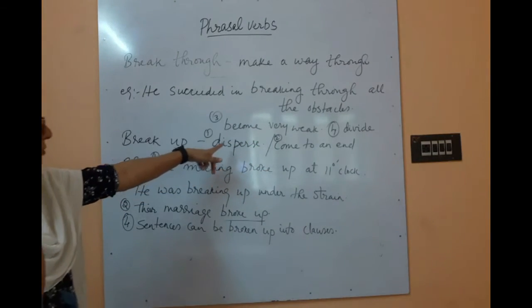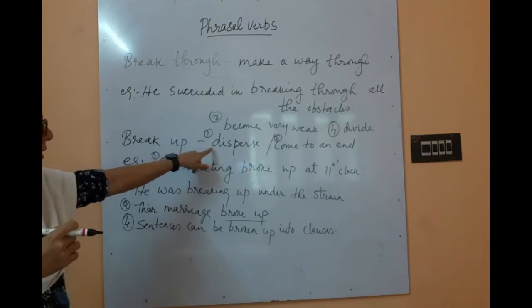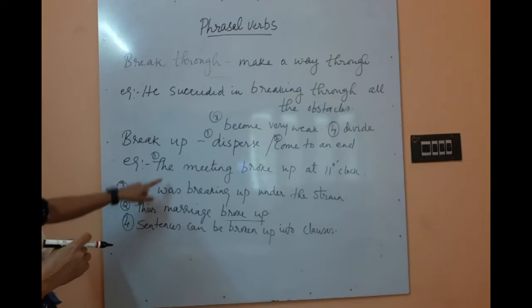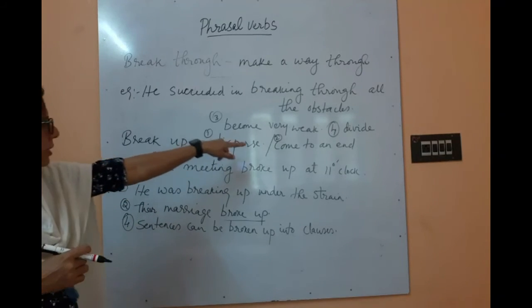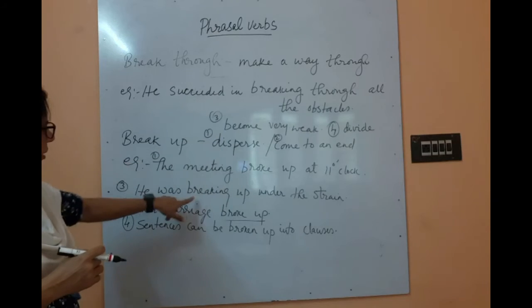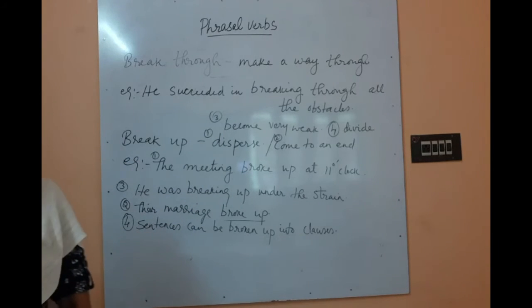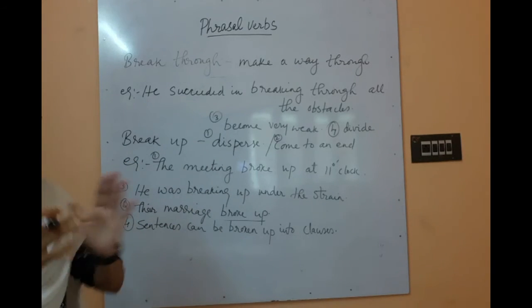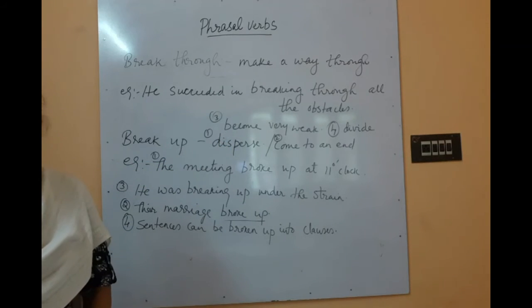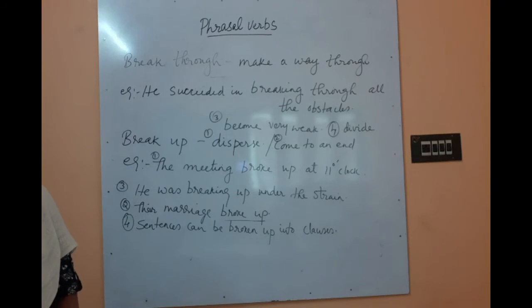Okay, so all these 4 meanings you have to write, and with each meaning you have to write the examples I have given: for first one, second one, this one, third, this example, and the fourth one, this example. So you have to write it with the meaning and the example together. Then only you will understand what context we are using that.